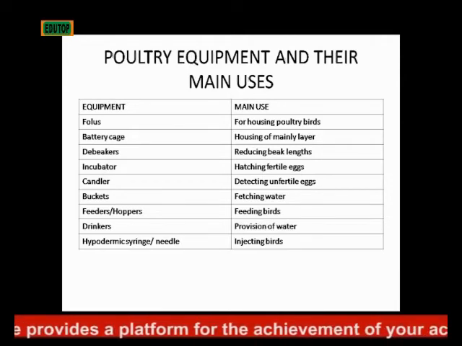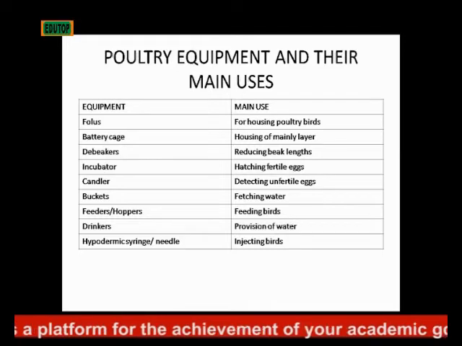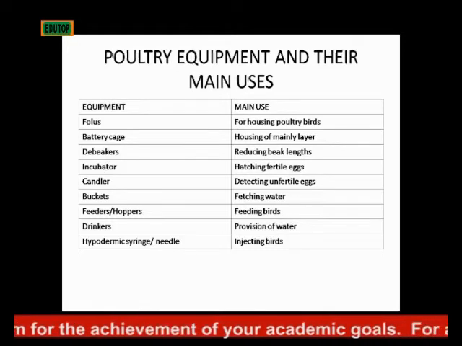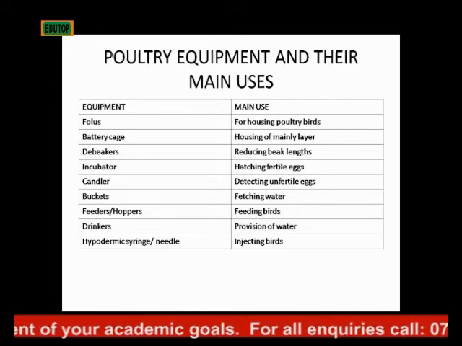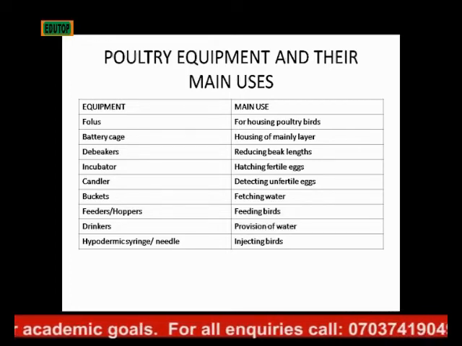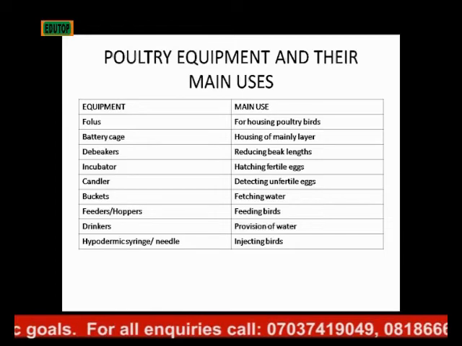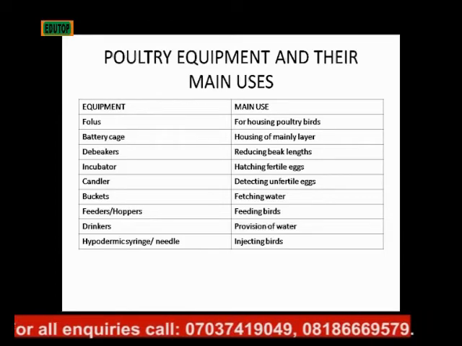Then we have what we call debeakers. Debeakers is used for reducing the beak. That's the mouth part of the poultry. Once you cut it, you want to reduce it, it's too long. Why do we cut the beak? If the beak is sharp, the hen can easily destroy its egg. The fowl just perches on it and breaks it. Then that's a loss for you as a farmer. So that's why we debeak them. The instrument used in reducing the length of the beak is called debeakers.